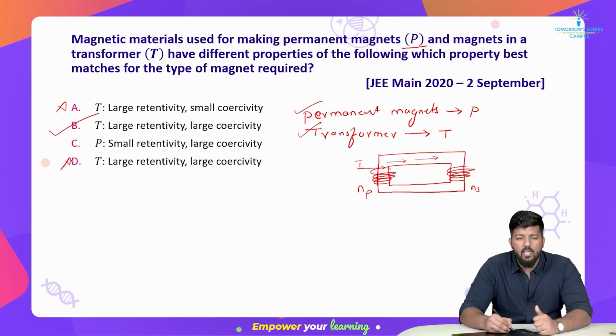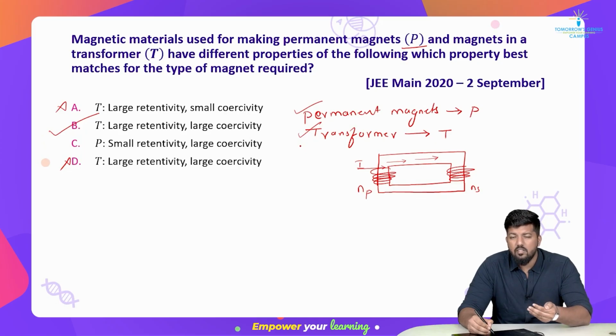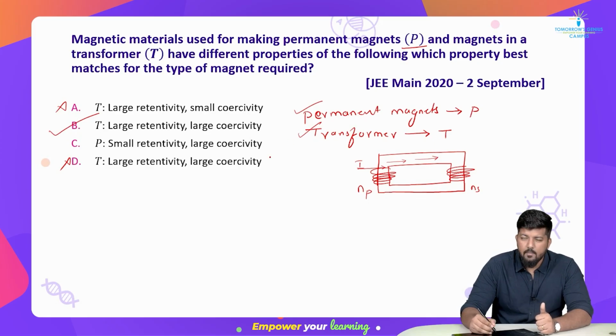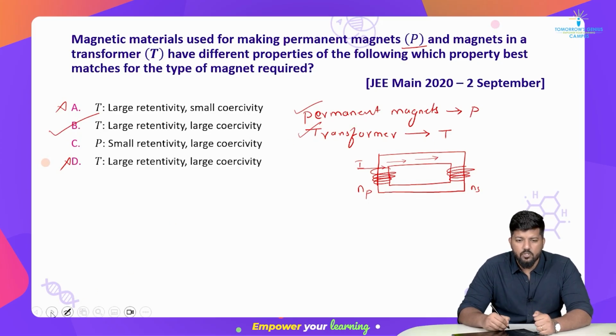No, option B is correct. The transformer requires larger coercivity, while the permanent magnets require the opposite. Okay, that works. Opposite means what? Lesser. Okay, let's go to the next question.